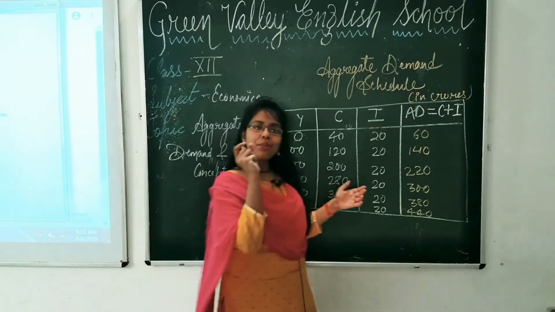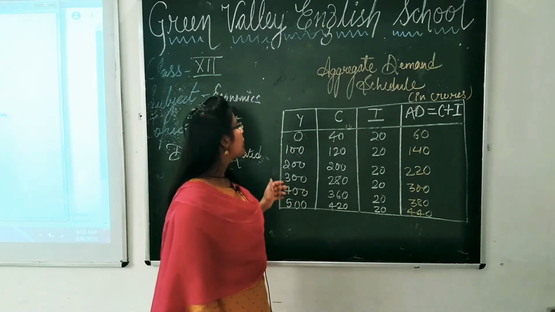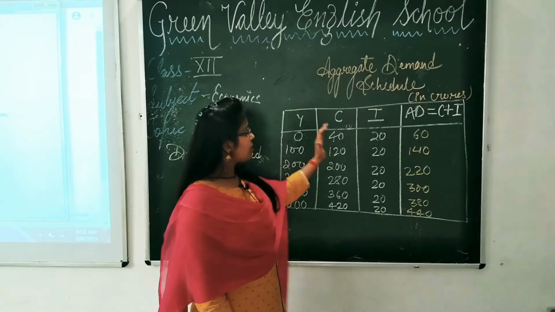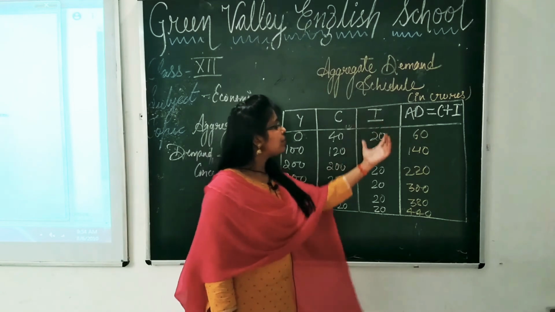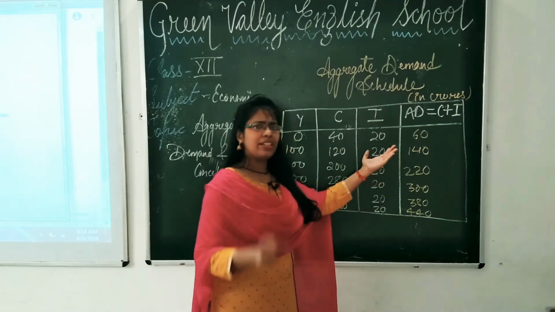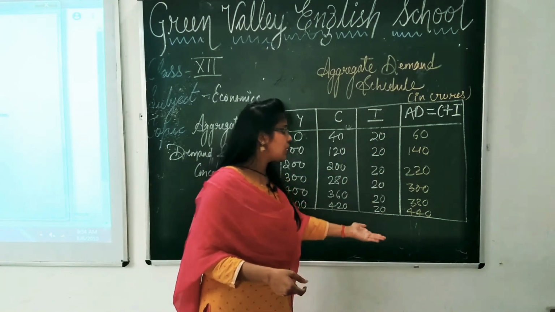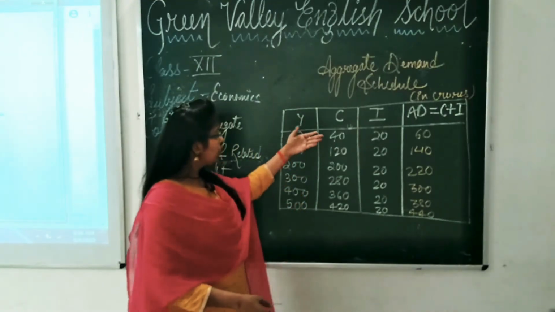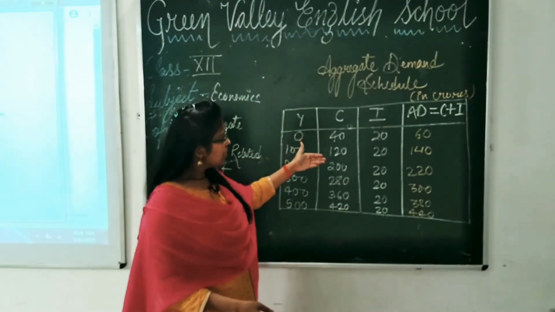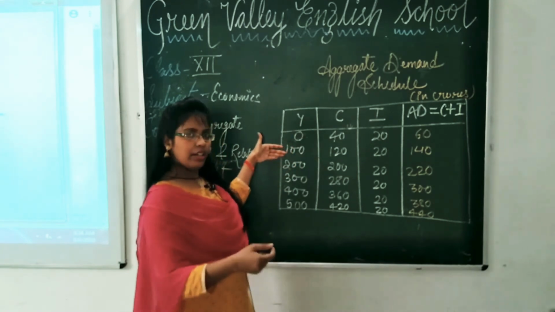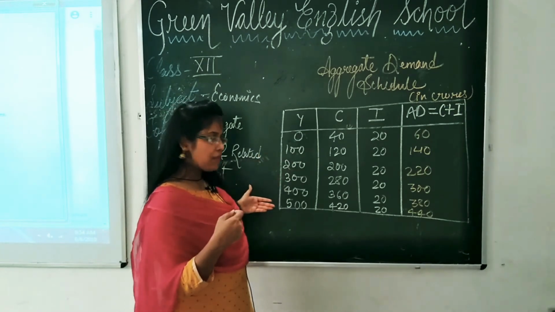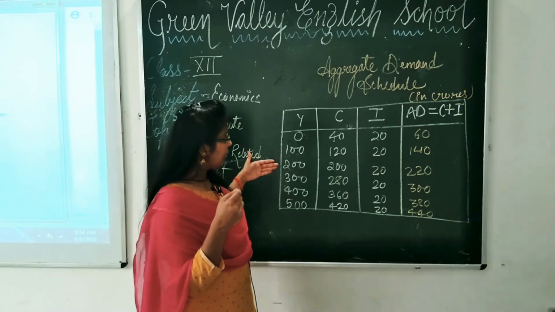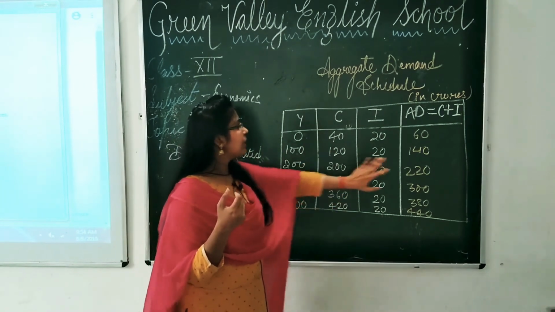What do we call this? We call it autonomous consumption. Okay. Now with respect to income, consumption also increases. Investment being constant, 20-20-20, you can take any number, I have taken 20, and likewise AD is equal to C plus I. Here you will see a difference of 80-80: in income there is a difference of 100, I have taken a difference of 100 as a value, and here 80. So likewise I have prepared a schedule.